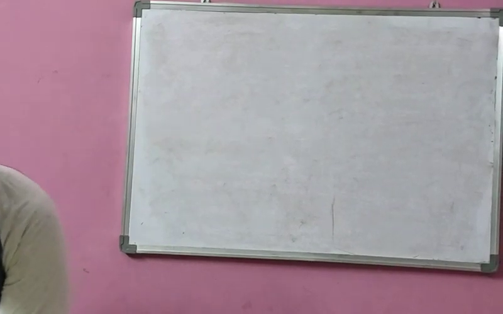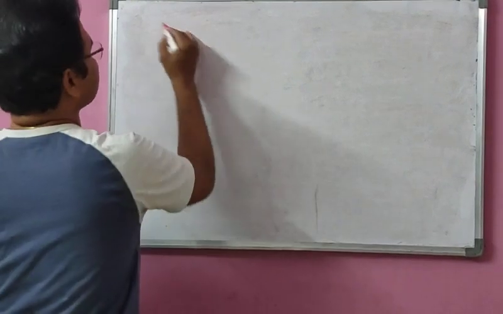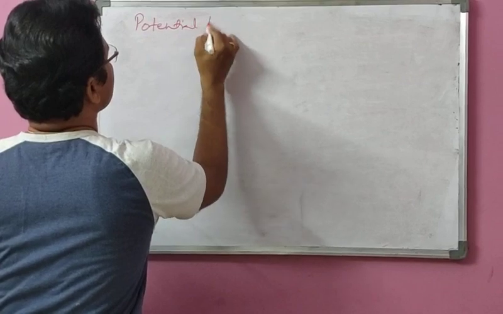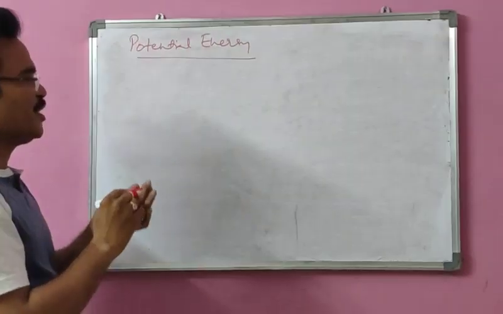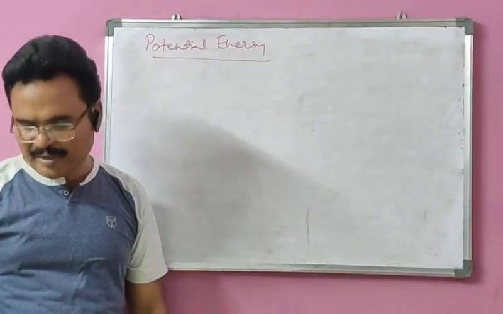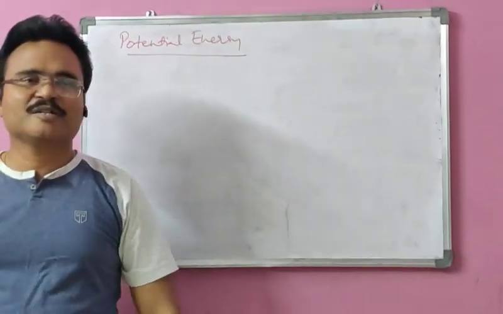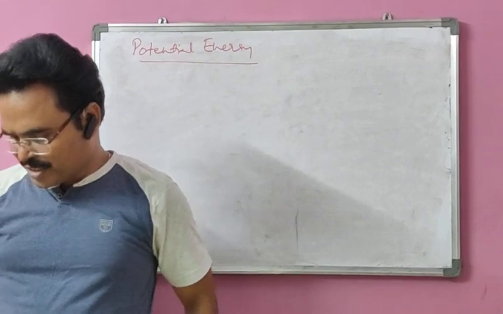Now let us write an expression for potential energy. What do you mean by potential energy? Generally, potential energy depends on the state, position, etc., but the exact definition of potential energy is different.